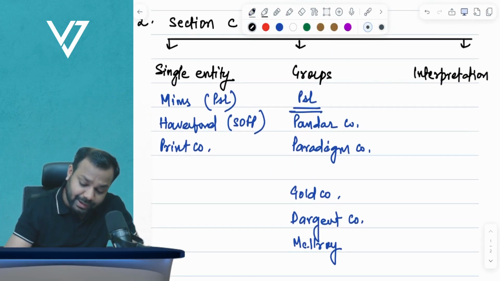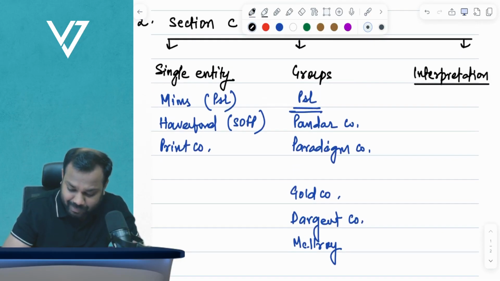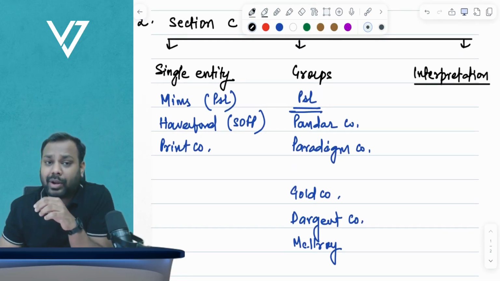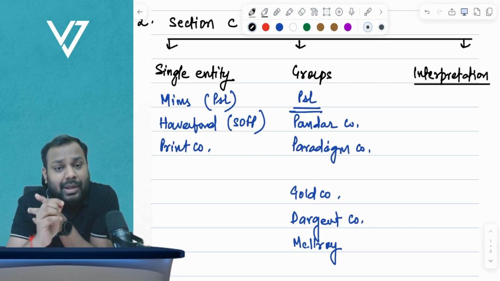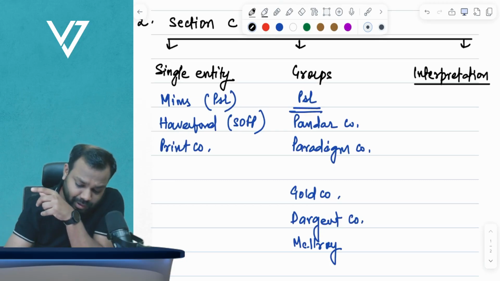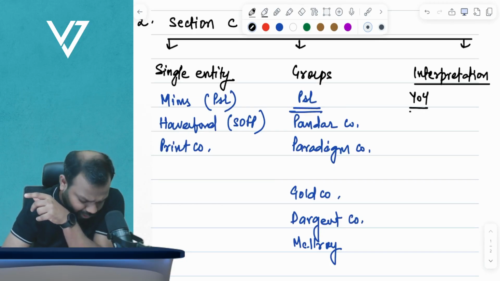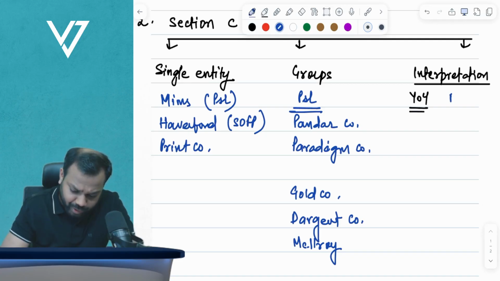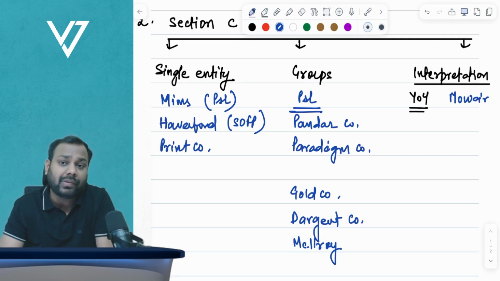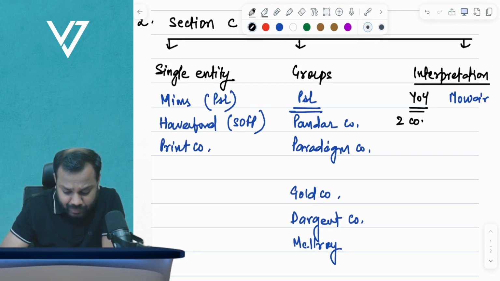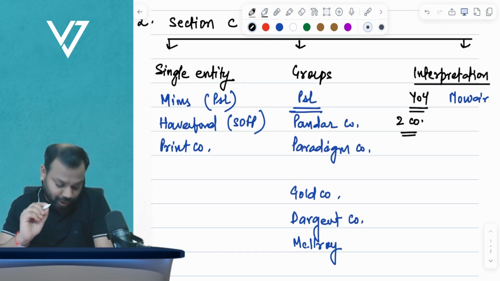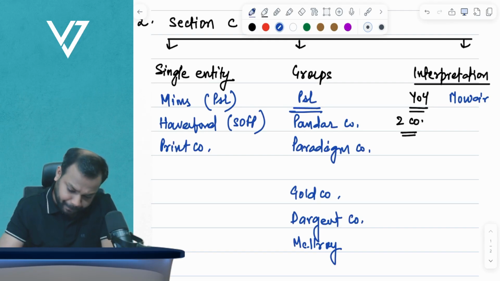Now comes the interpretation. Now in interpretation, guys, I believe you are aware that there are 5 types of questions that can be asked in the exam. One is year on year analysis. For that, I will recommend you to solve Mover company. Okay. Now the next one is comparison of two companies. For that, I will recommend you to solve a pastry company.